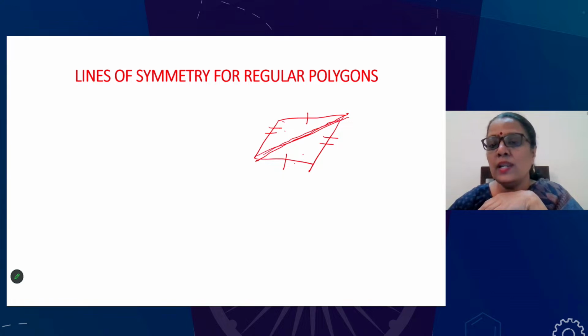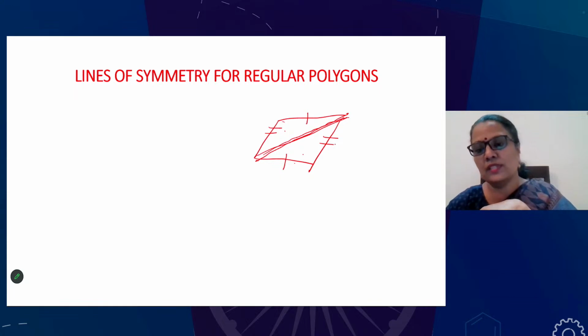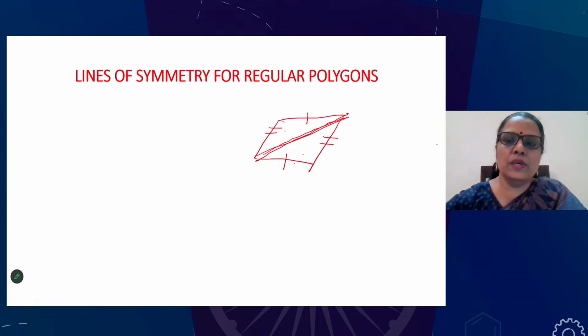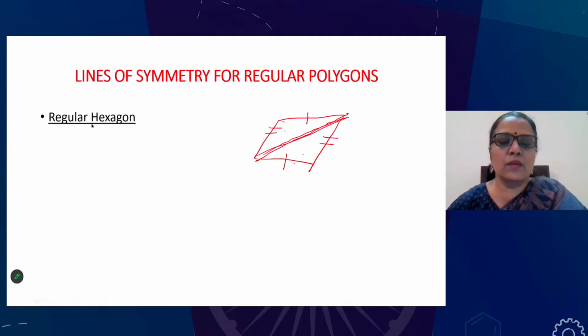So you cannot fold it along this line, but definitely they are divided into congruent figures. So that is the one mistake children make during this. Alright, let's proceed. So we are just in regular hexagon.